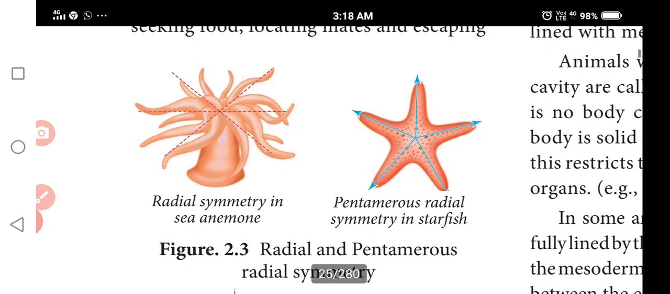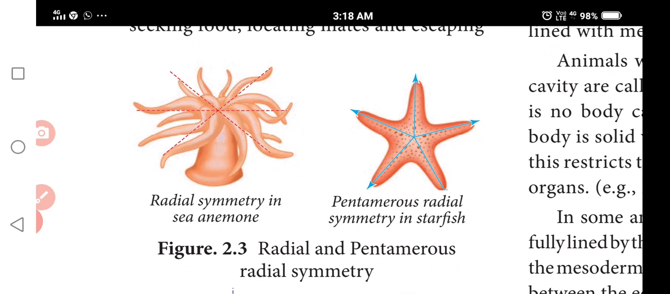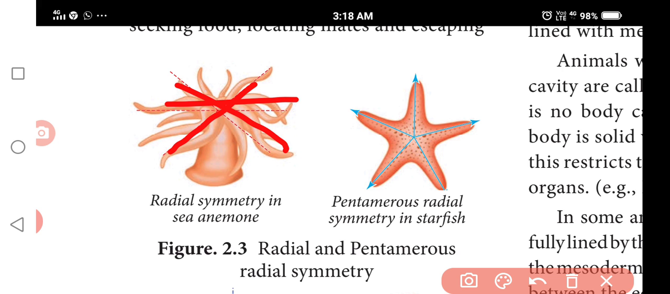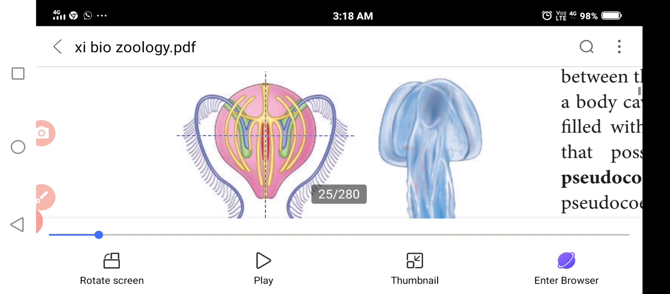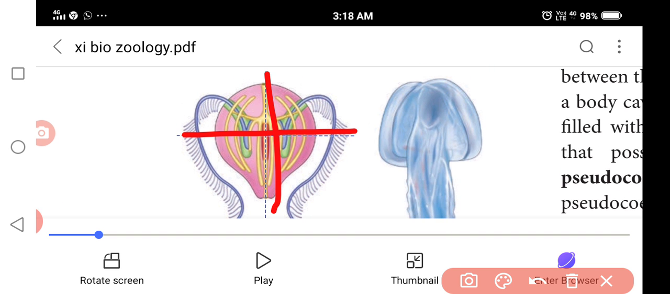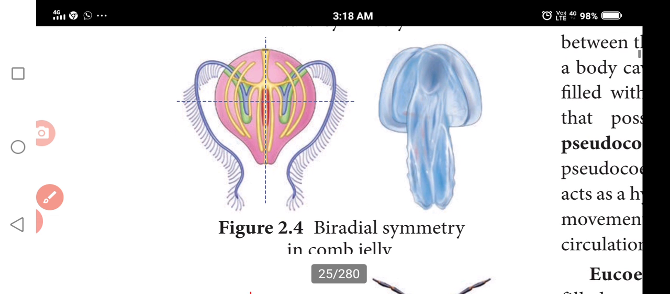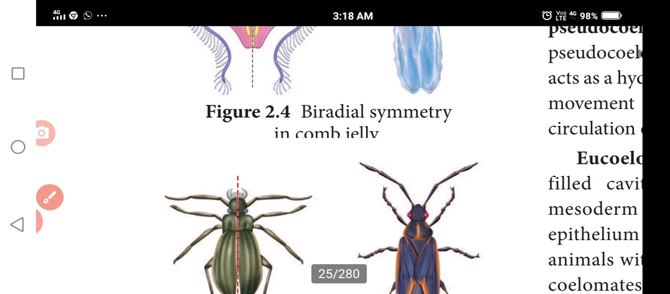You see that. So radial symmetry in sea anemone, equal on both sides, down the middle. Okay, radial symmetry. Next one is pentamerous symmetry. You have to see this in the starfish. Next one is biradial symmetry. So up and down. So next one is biradial symmetry in comb jellies.